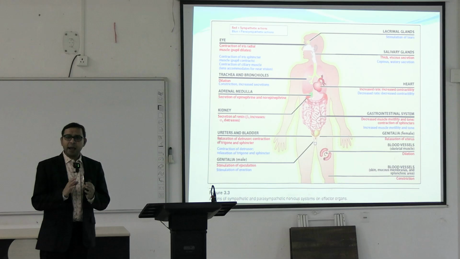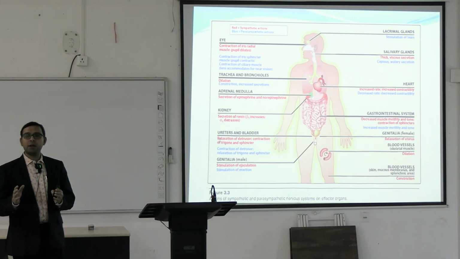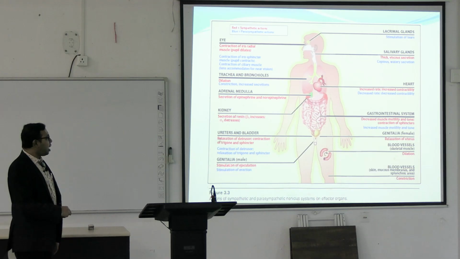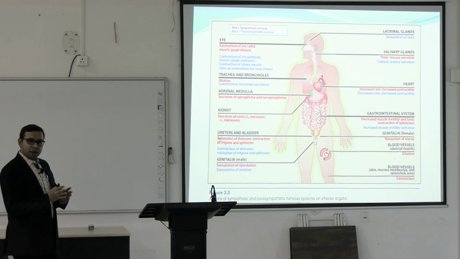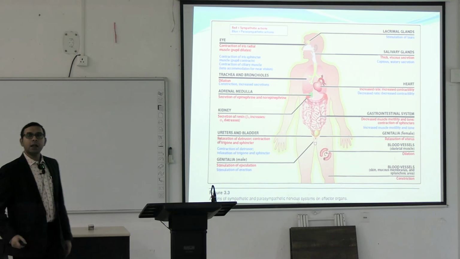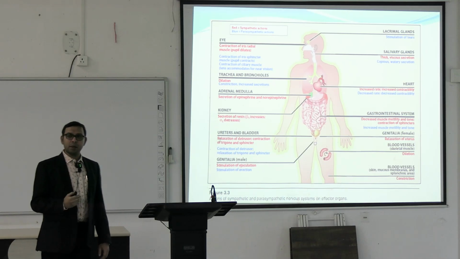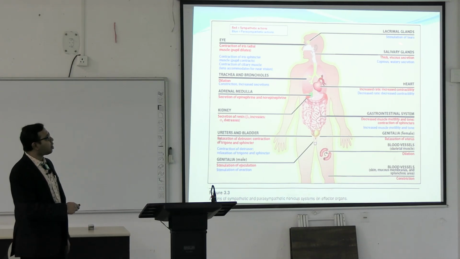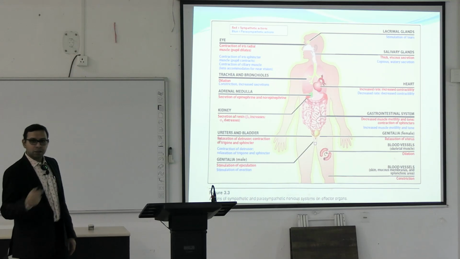So usually the sympathetic and parasympathetic actions are antagonistic to one another. In the genitalia, the sympathetic system causes stimulation of ejaculation, while the parasympathetic causes stimulation of erection, through two different mechanisms. The lacrimal gland is mainly innervated by the parasympathetic system, so lacrimal secretion, stimulation of the tears, all this can happen due to parasympathetic stimulation.